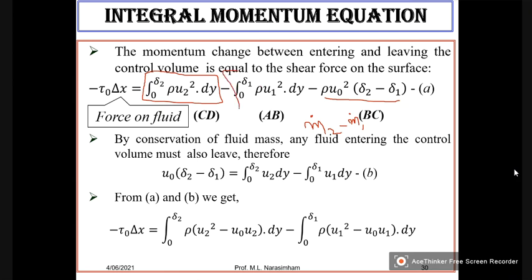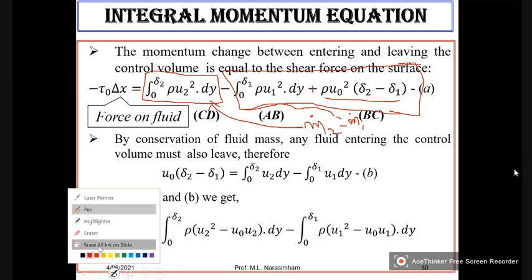So M1 is this, the entering fluid. M2 is this, and M1 is this entire thing. This is M1. So if we just simplify it,